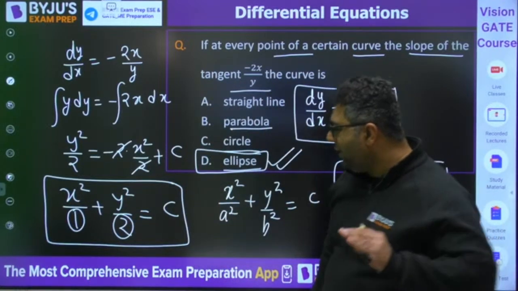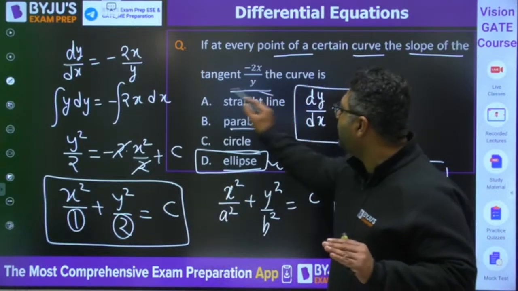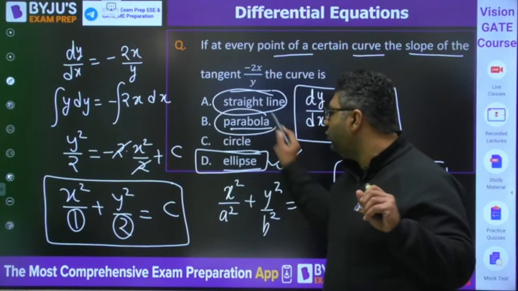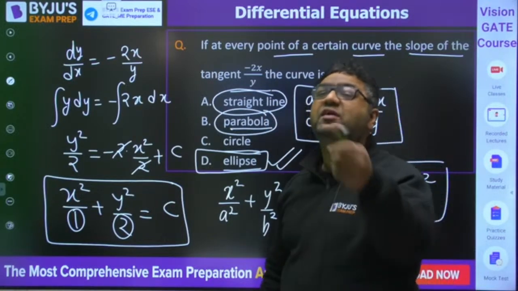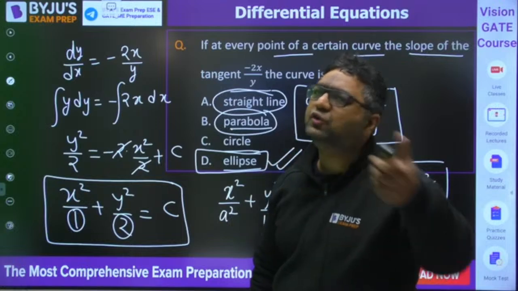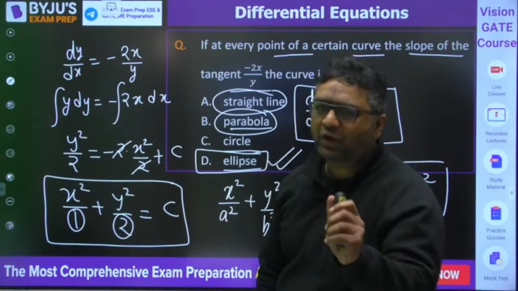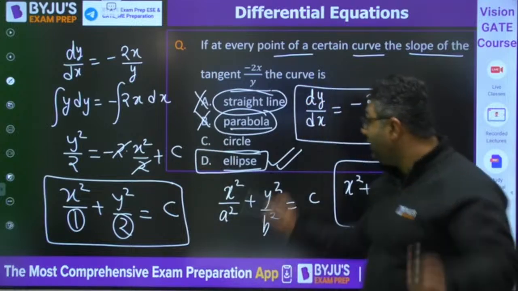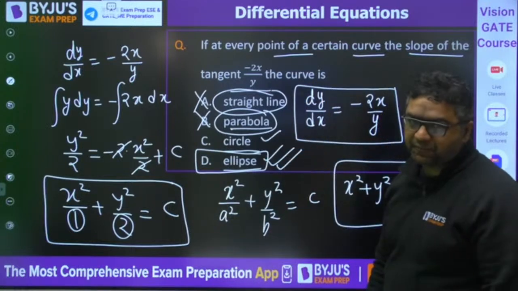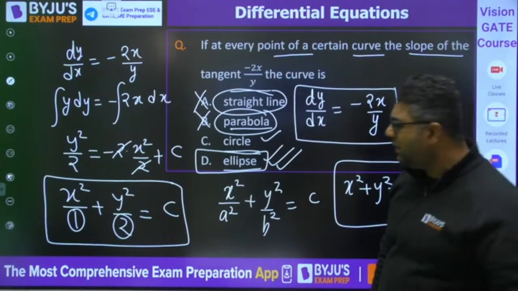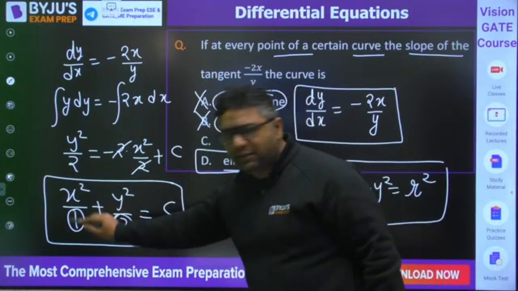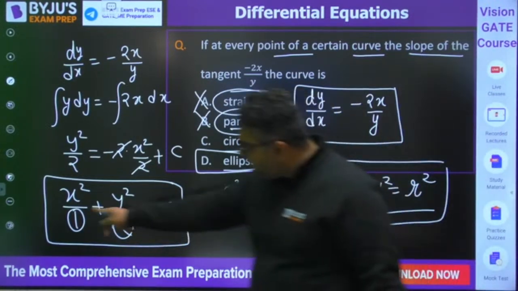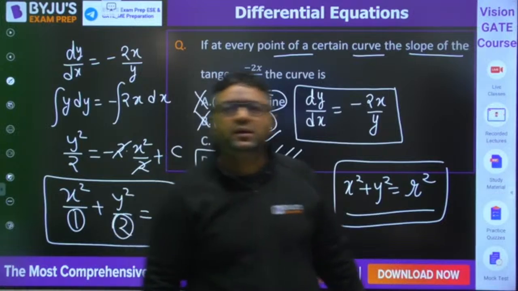Now my dear, you know that if it is a straight line equation, the power of x and y should be 1. If it is a parabola, then y and x should have different powers, like y square is equal to 4ax or x square is equal to 4ay. So neither is it a straight line nor a parabola. Now it can be a circle or an ellipse. But why is it not a circle? Because the denominators are not the same. Because a circle has this equation. So as the denominators are different, it is going to be an ellipse. Is it clear?